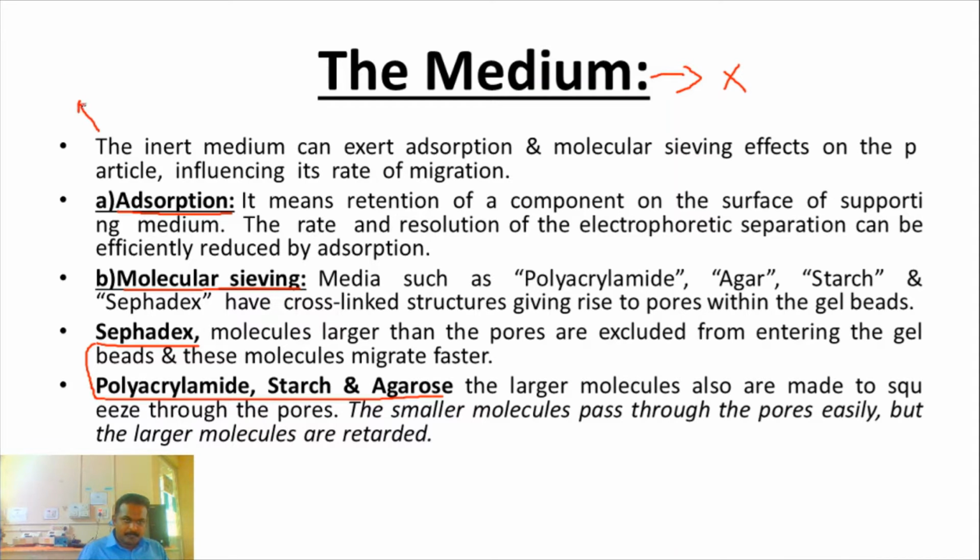My question is, if you are going to separate DNA molecules or RNA or plasmid or other DNA molecules, we choose only agarose gel electrophoresis. Why are we choosing the agarose gel? A lot of supporting media are there: SDS, Sephadex, cellulose, starch, and a number of synthetic media. But even so, we choose the agarose gel for getting better results in the separation of DNA molecules. Why?